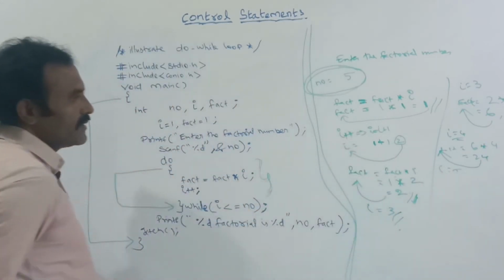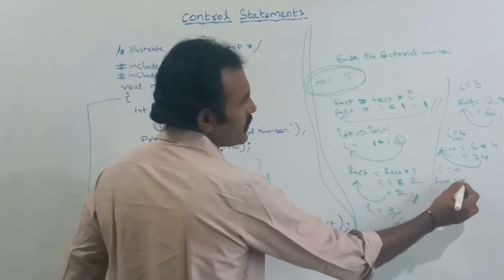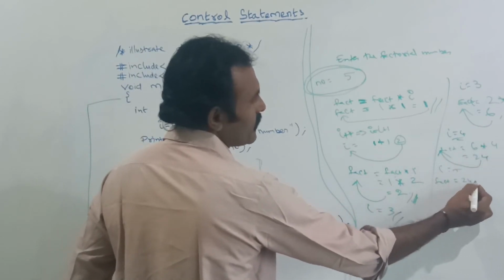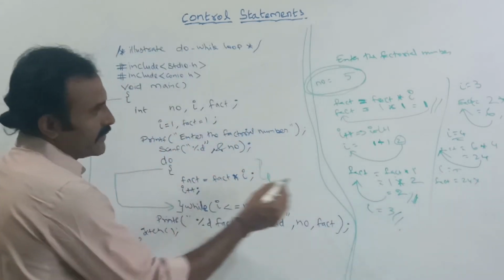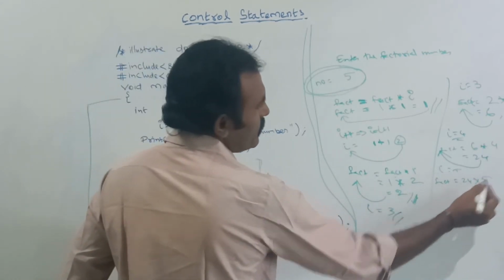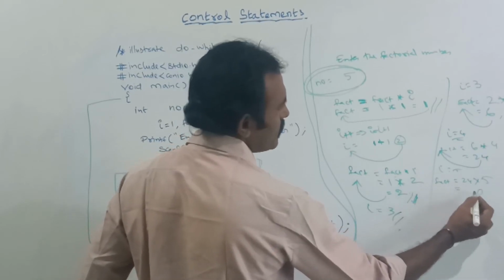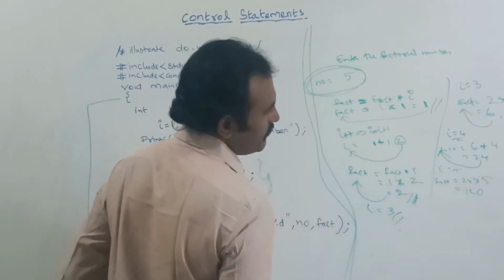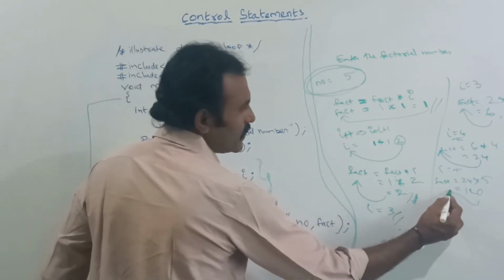Again this loop will be repeated. Fact is equal to fact into I. So fact is equal to, now the current value of fact is 24 into, now I value is how much? 5. So fact is 24 into 5, here 120. So fact value is 120.